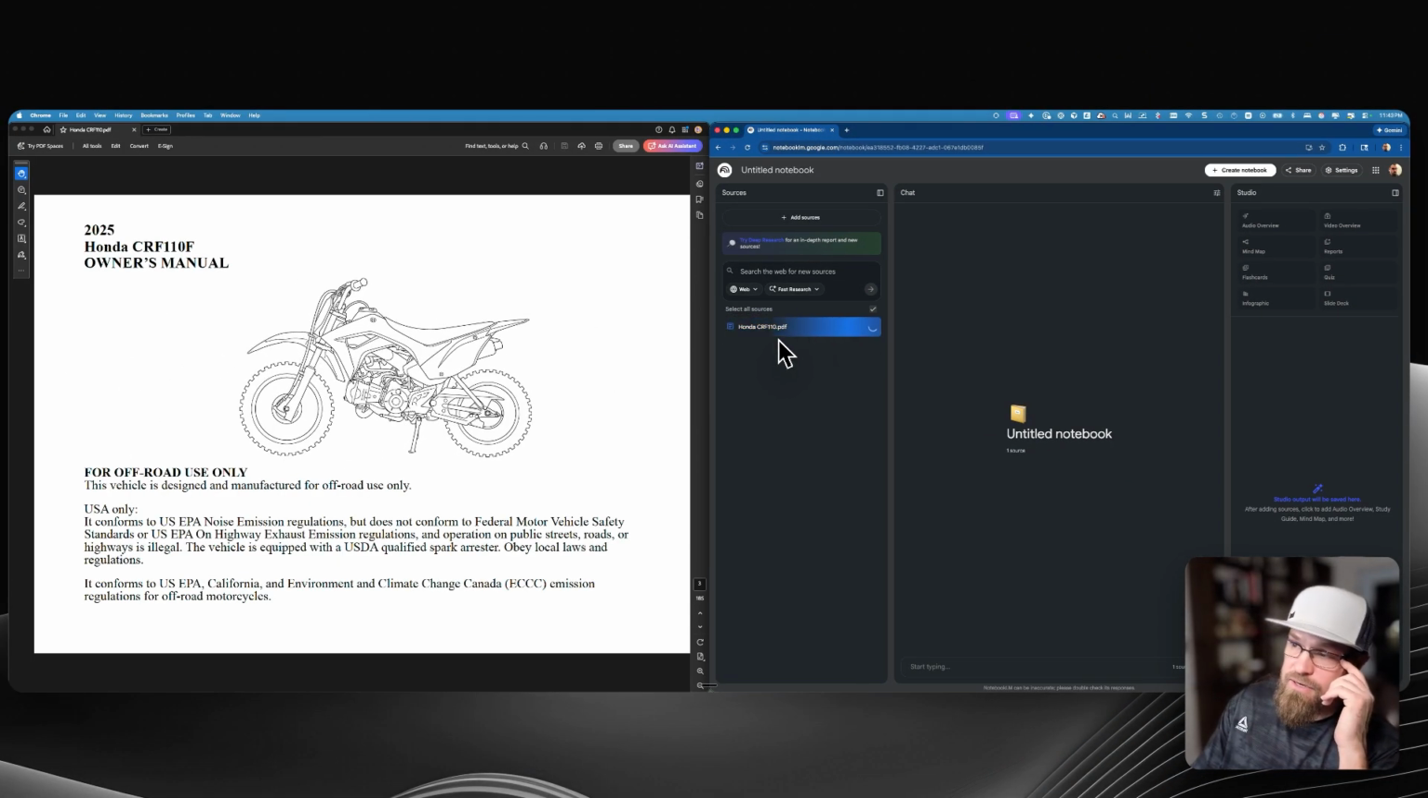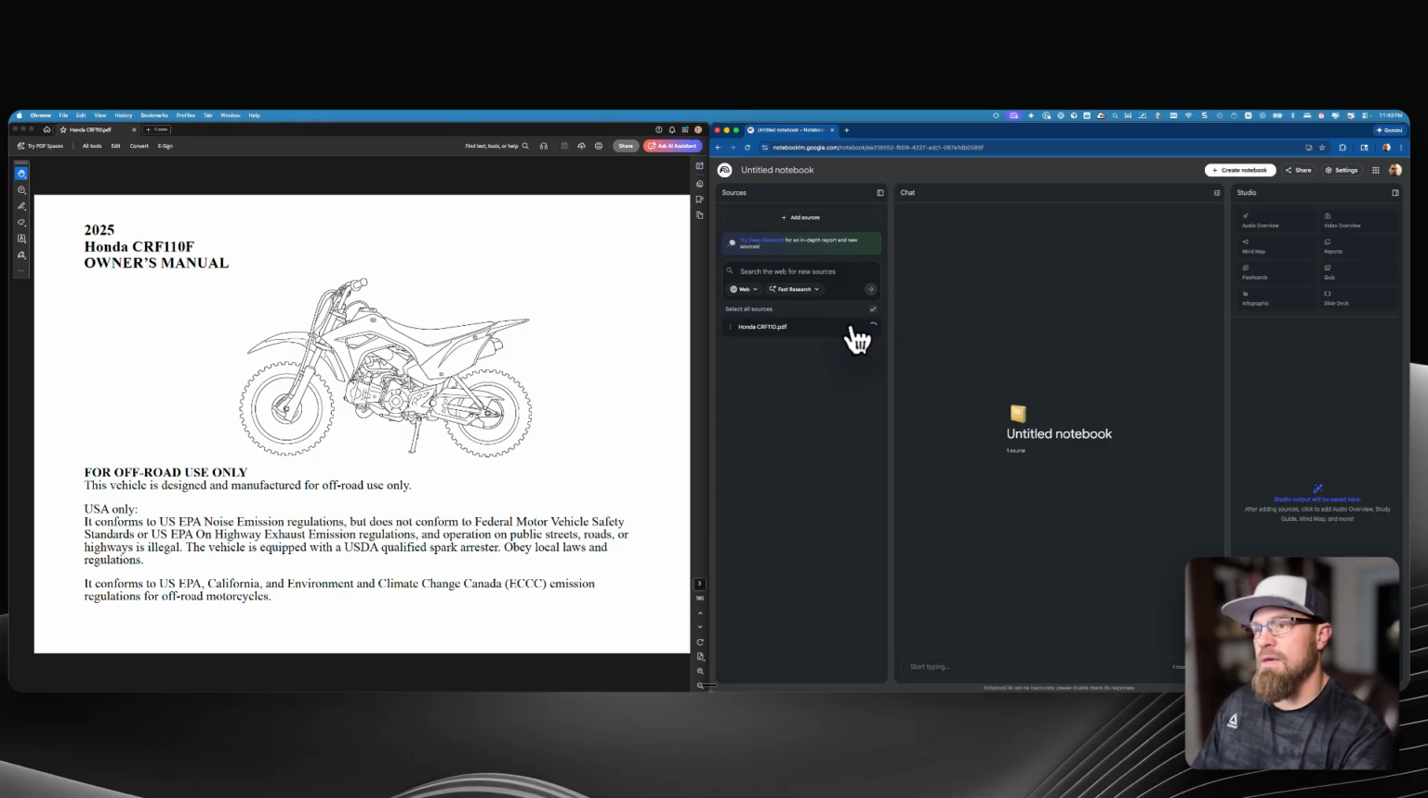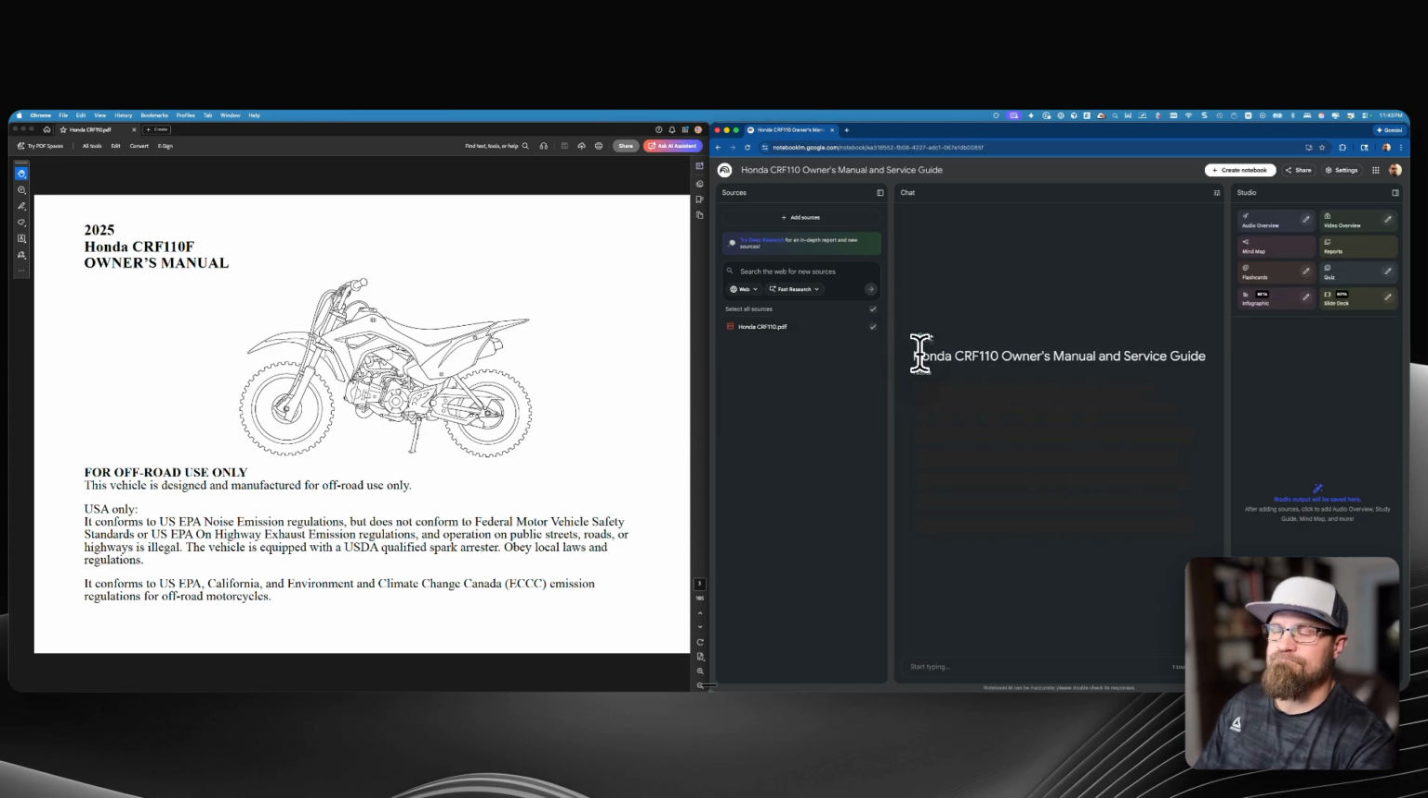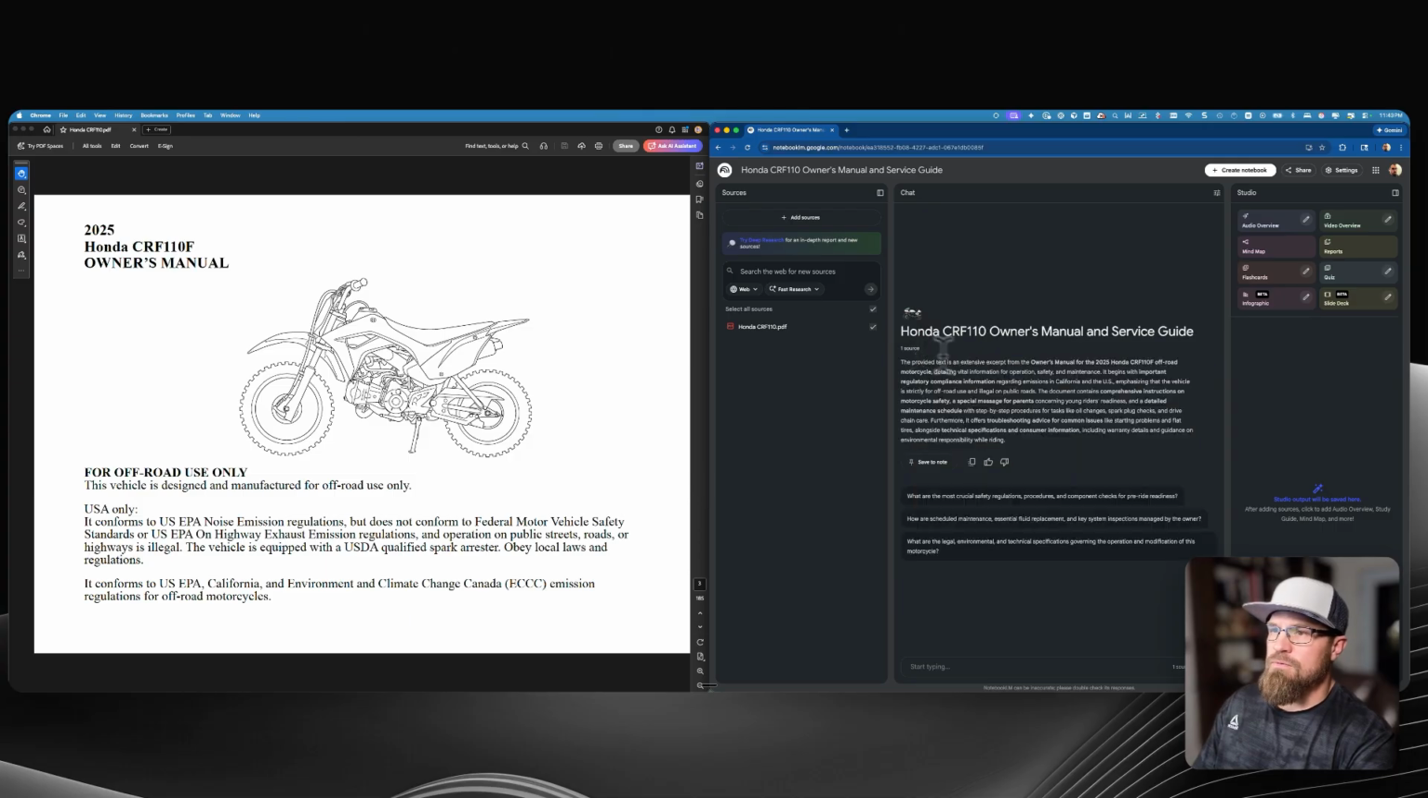So now, as you can see here, it's spinning and going over all the document. I'm trying to think what they call it, but it's kind of like vectorizing it and indexing it, bringing it into Spanner, and so you can see right here, Honda CRF Owner's Manual and Service. So it just essentially created this right here.